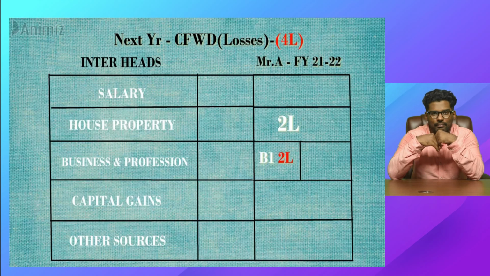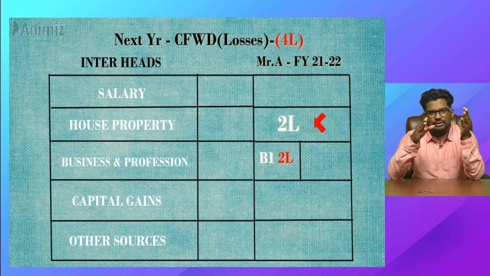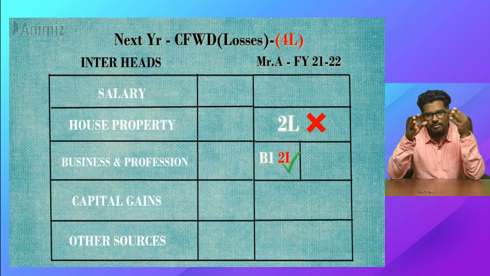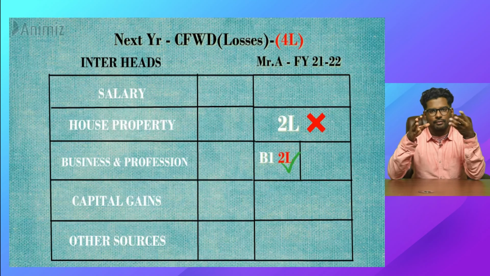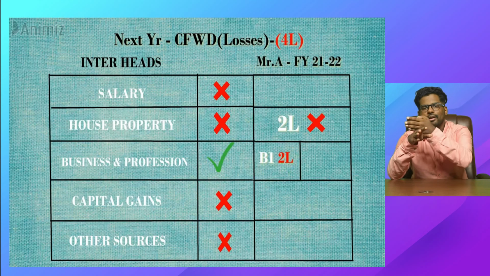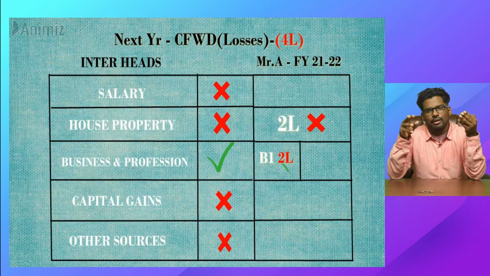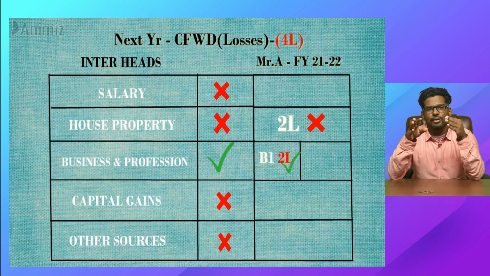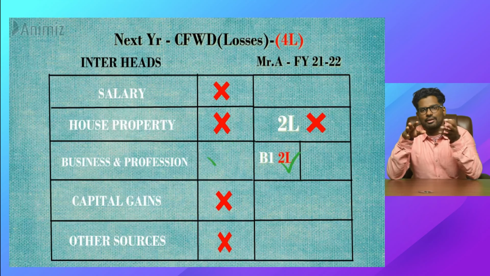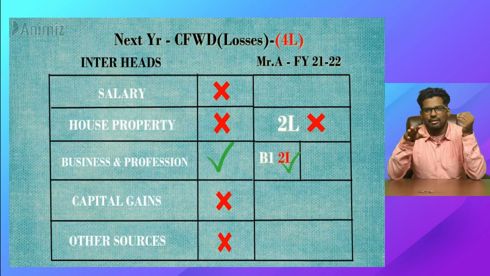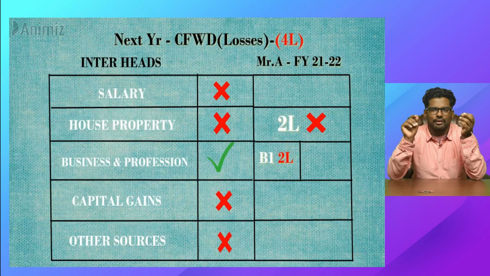No. From the next year, you can use this loss to set off only against business income. From the subsequent year, you can't use this loss for the other heads, you can't knock it off. From the next year, only if you have multiple businesses, business 1, business 2, business 3, you can use this loss and set it off. But you can't set it off against rent or salary or any other head. That's the only difference. I hope we have understood the points clearly.